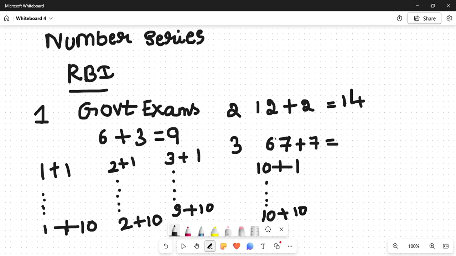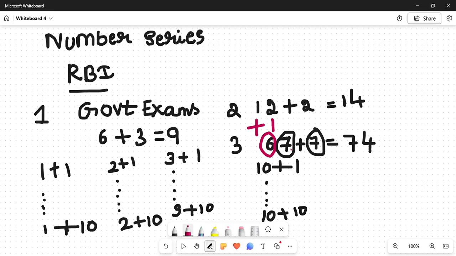So right now we know this is 7 plus 7. What is 7 plus 7? 14. Right? Directly can we write 74? Easy. See, 7 plus 7 is 14, and what is 6 plus 1? 7. 7 plus 7 is 14, and there 4 is kept as it is, and 1 is taken as a carry. So what is your number here? Your number here is 6. So 6 plus 1 is 7. That's all. So these are the types you can do. This is very easy if you learn this.